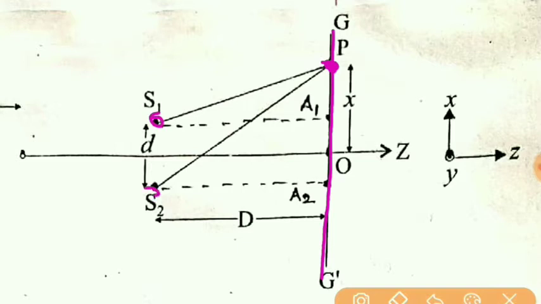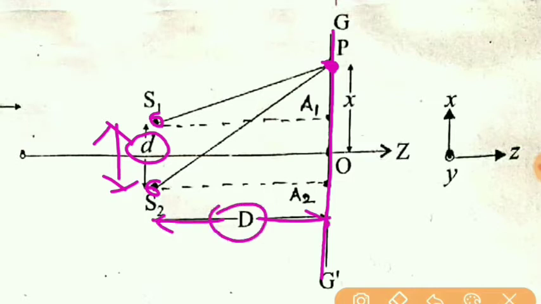The distance between the sources is taken as small d, and the distance of the screen from the sources is taken as capital D. From the midpoint between the two sources, if we take the perpendicular, that is the normal, then the point on the screen obtained by the intersection of the normal is suppose O. Then the distance of the selected point from O is x.